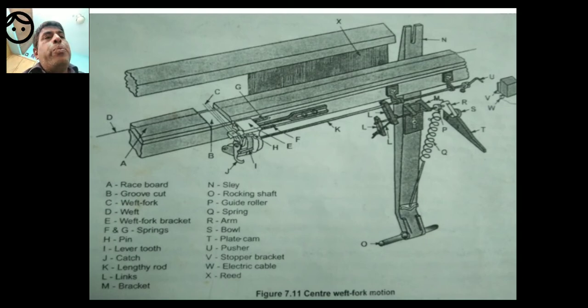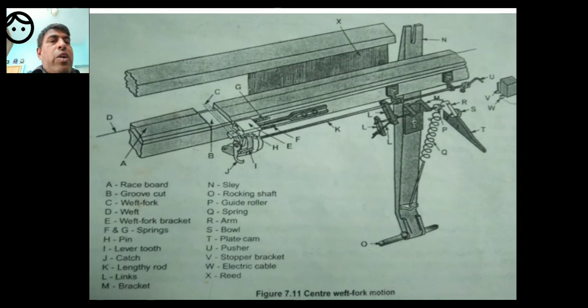F and G are springs. So dear students, please observe, F and G are two springs. H is the pin. I is the lever tooth.